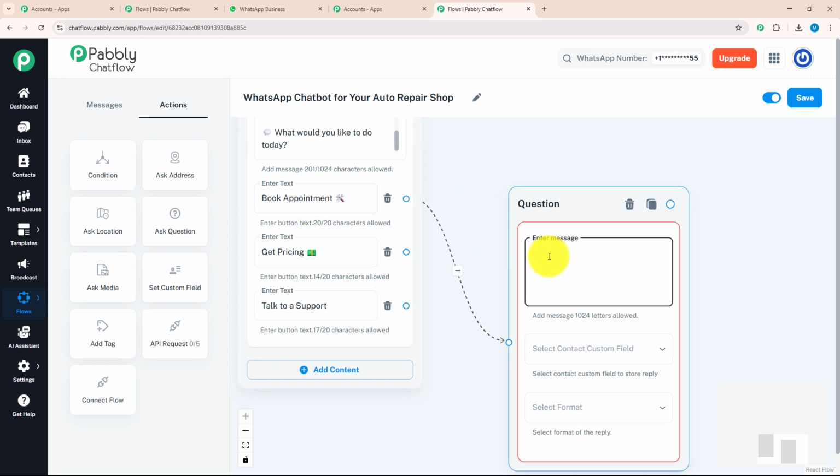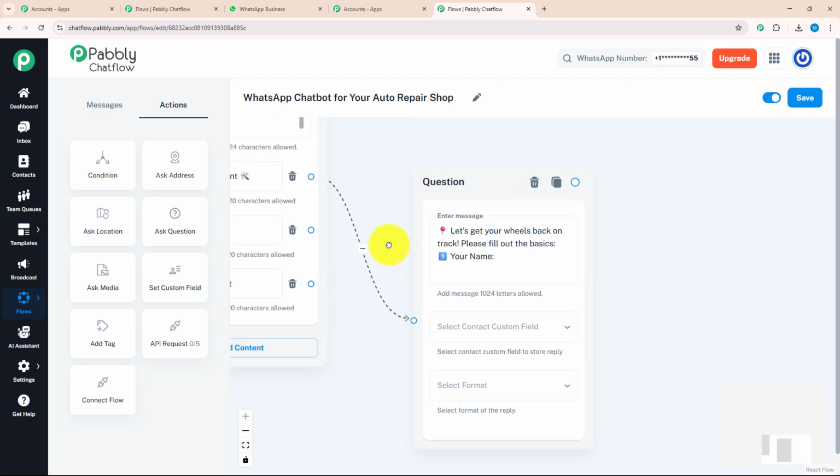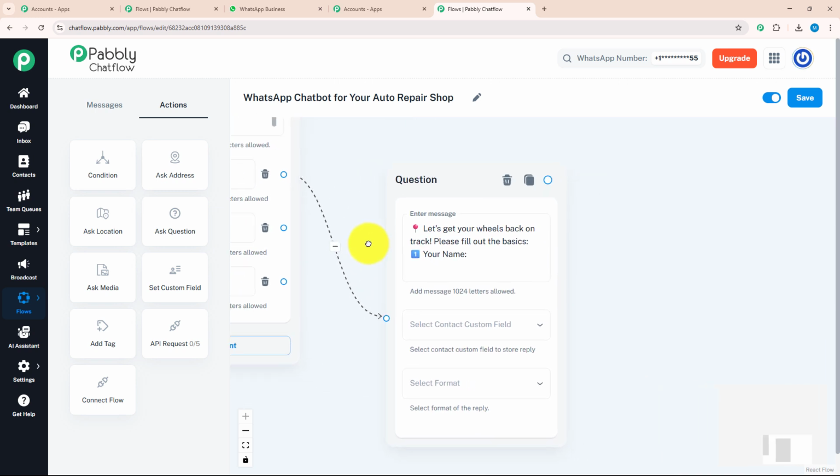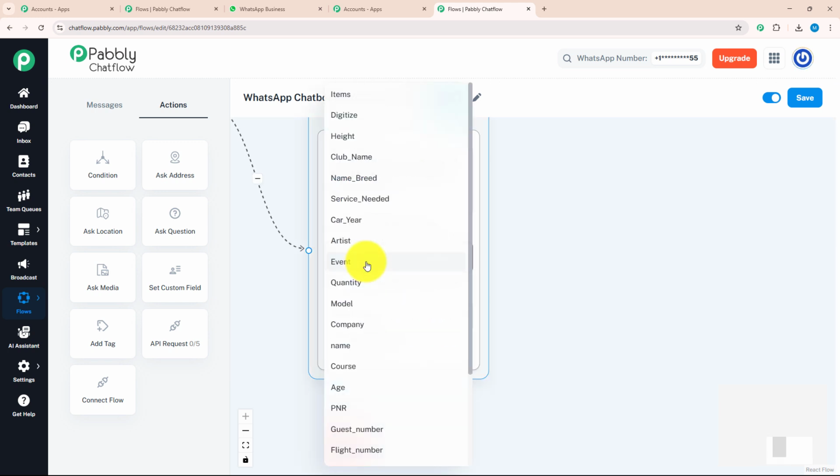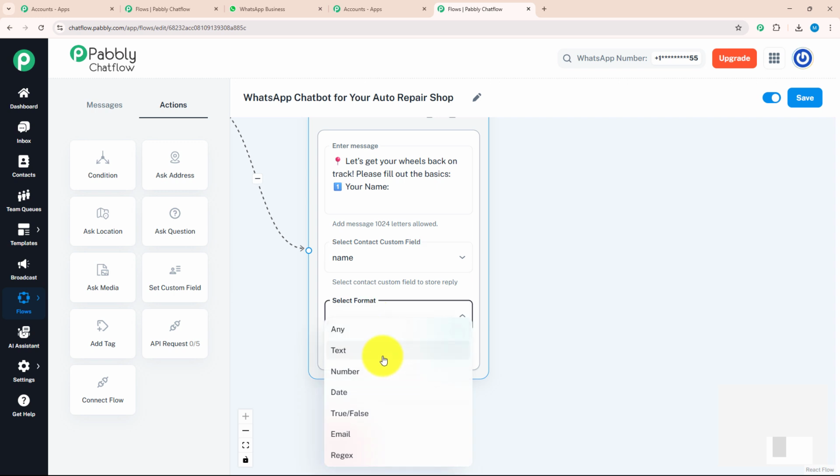Over here, I will enter a message which says, "Let's get your wheel back on track. Please fill out the basics. Number 1, your name." After that, I will select my contact custom field as name and my format as text.